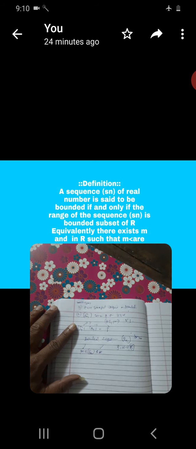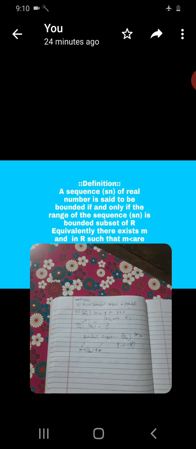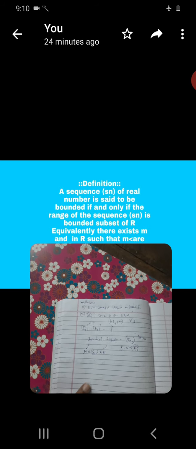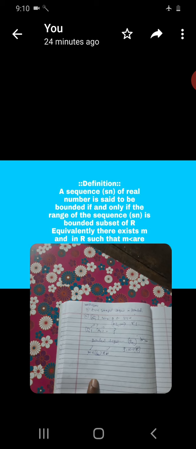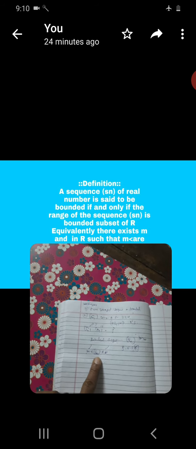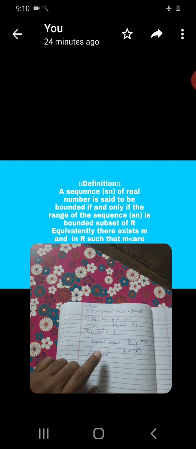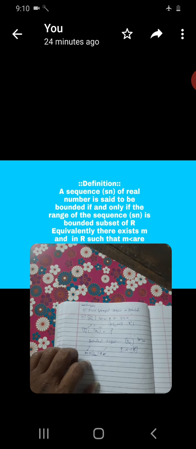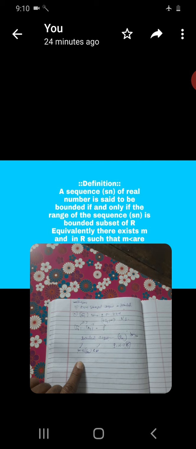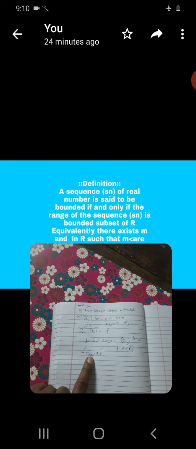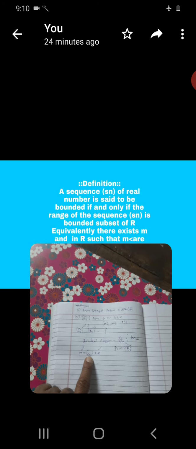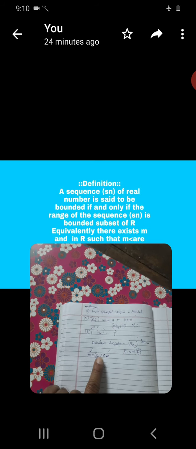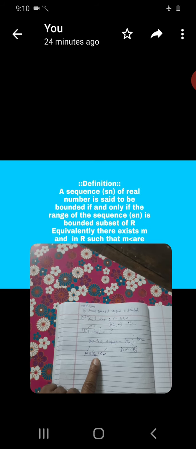The sequence Sn of real numbers is said to be bounded if and only if the range of the sequence Sn is a bounded subset of R. Equivalently there exist small m and capital M such that m is less than or equal to Sn is less than or equal to capital M. Thus Sn is a bounded sequence.